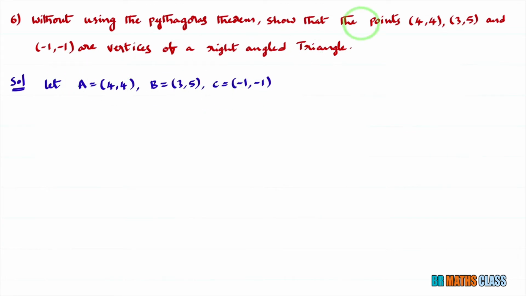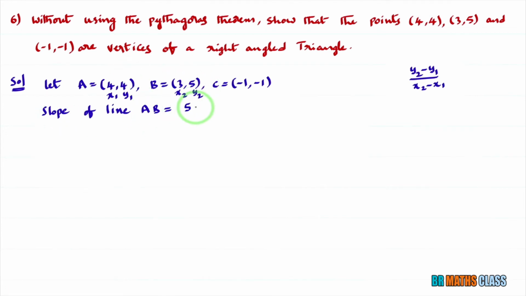First, I take the given vertices as A, B, C. Now, I'll calculate the slope of line AB, the line passing through the points A and B. If a straight line passes through two points (x1, y1) and (x2, y2), then the formula to calculate the slope of that line is (y2 minus y1) divided by (x2 minus x1). Here I'll consider A as (x1, y1) and B as (x2, y2).